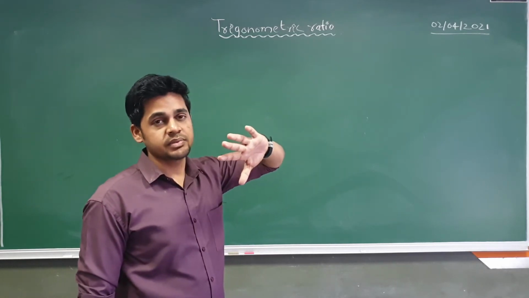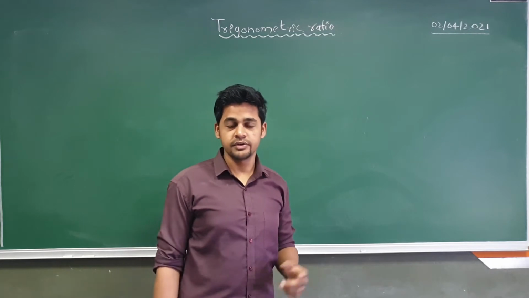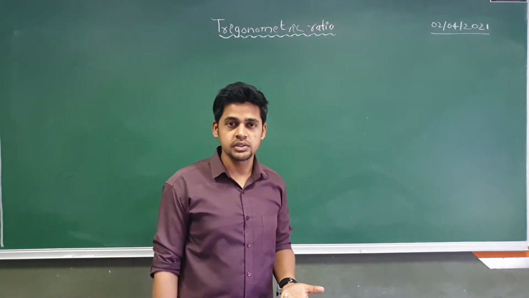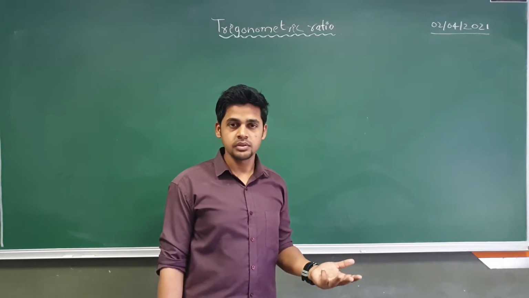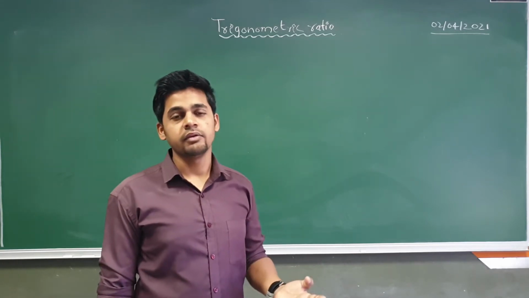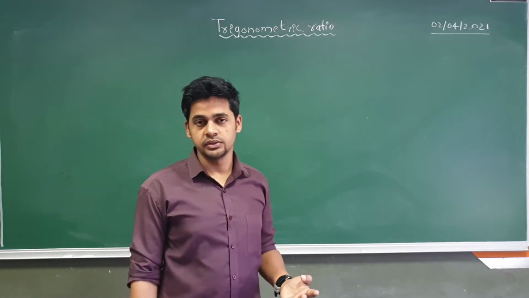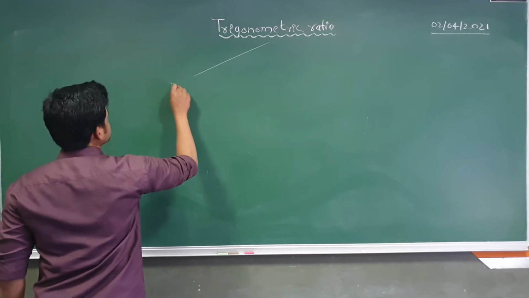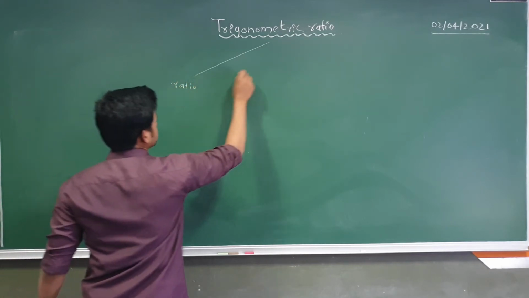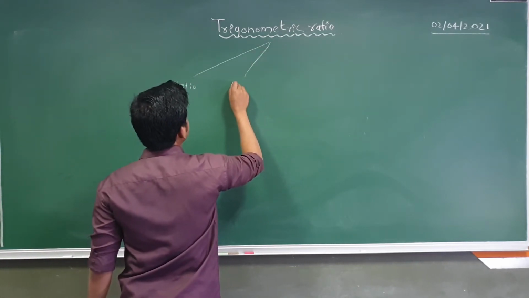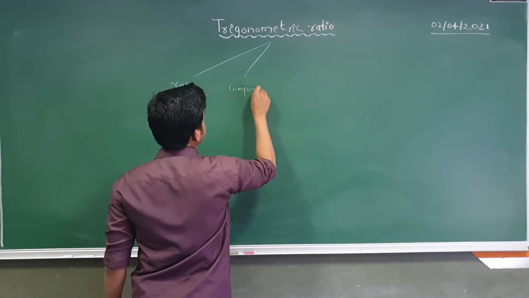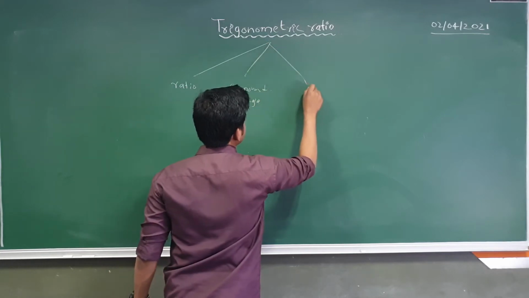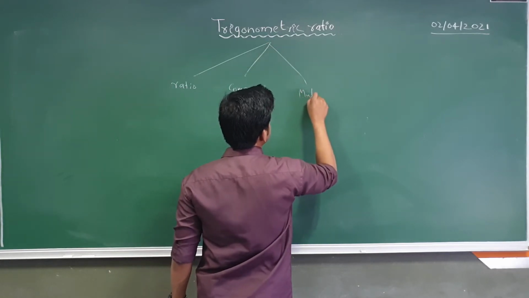In this chapter we are going to learn four things. The first thing is trigonometric ratio, the second thing is compound angle, the third thing is multiple and submultiple angles, and the fourth thing is transformation.